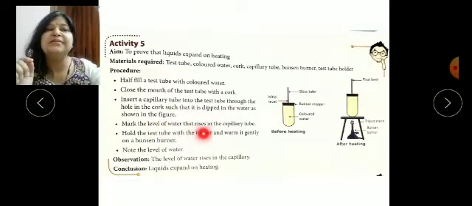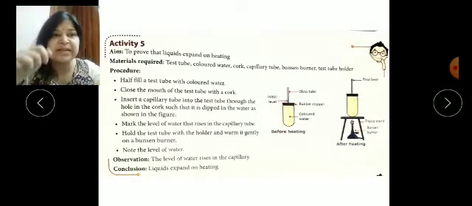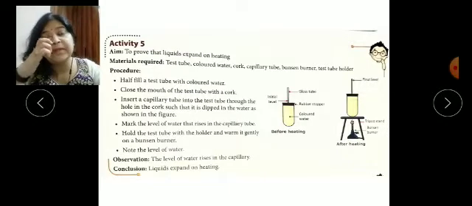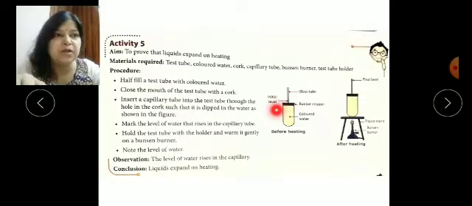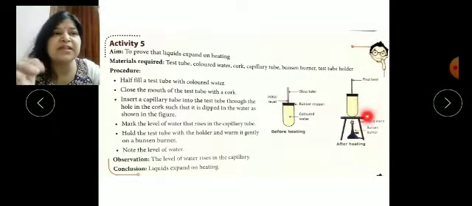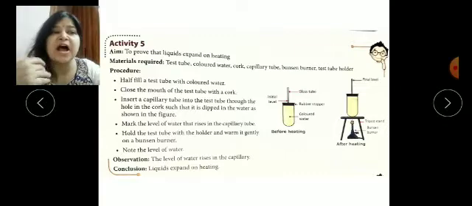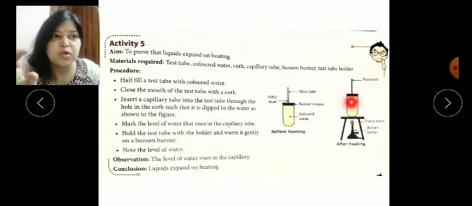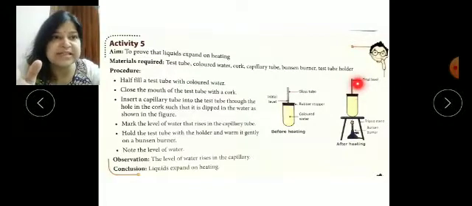Now we have to mark the level of the water. Whenever we fix the capillary or glass tube, we mark the initial level, meaning the level before heating, and this is the final level, meaning after heating. We mark the initial level, then we heat it, and after heating we check the final level again. We have to see whether the water rises after heating or not. You can see here the initial level is down in the capillary, but the final level is at the topmost part of the capillary. So we can easily see it.